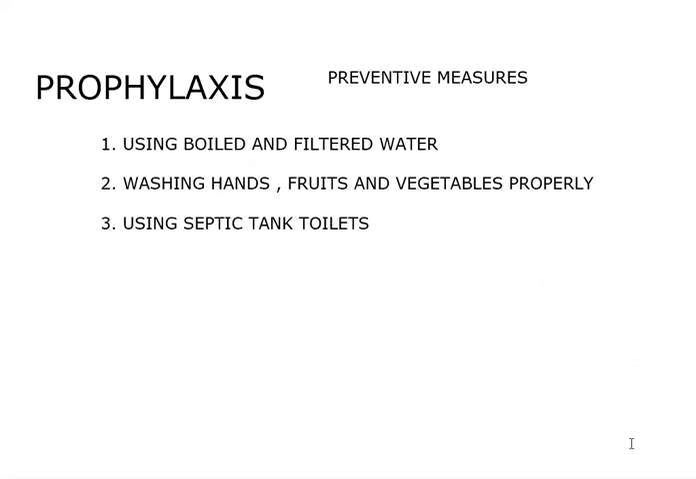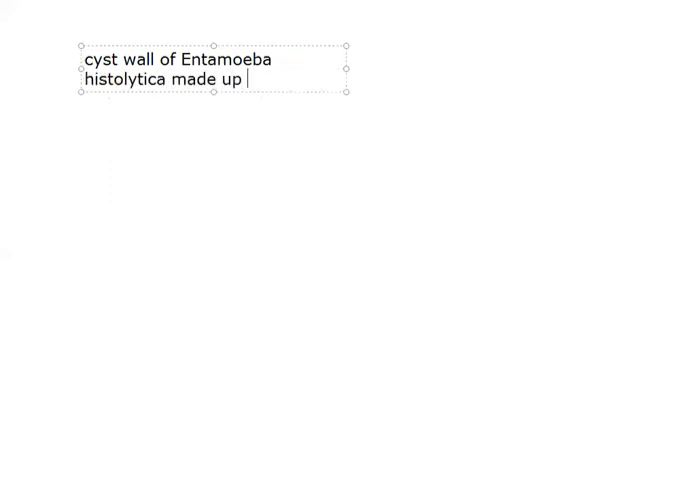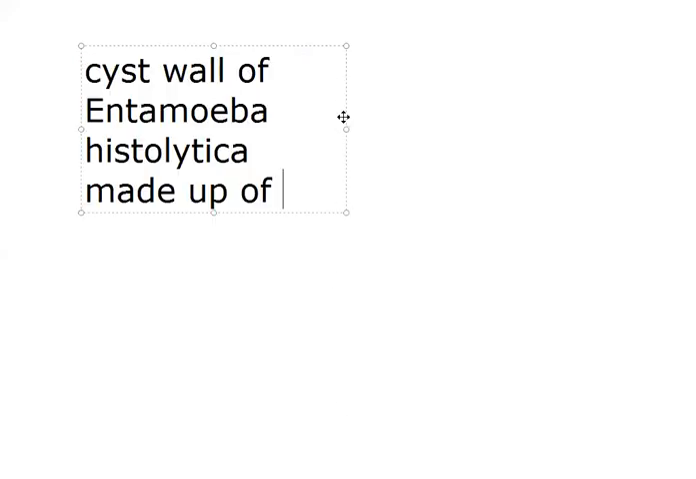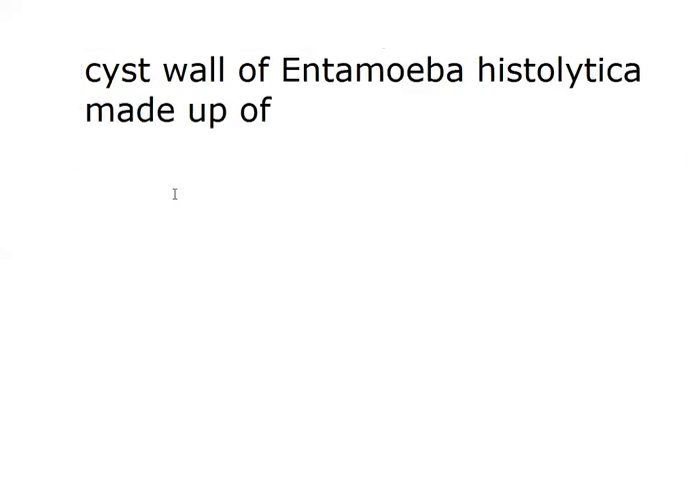Before we close, let me ask a question. So in your view, what could be the substance that forms the wall of the cyst in Entamoeba histolytica? Cyst wall of Entamoeba histolytica made up of? Okay, I'll give options to you. That cyst wall is made up of the material which makes the cyst wall.